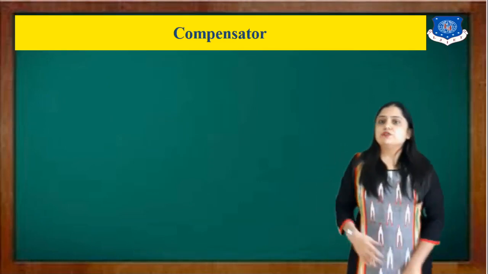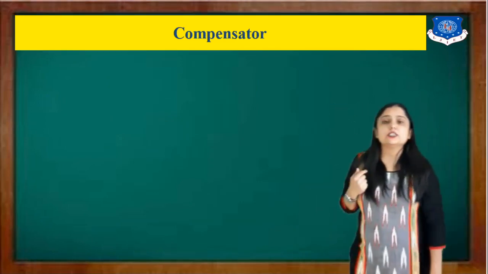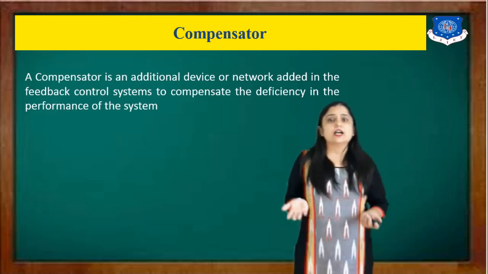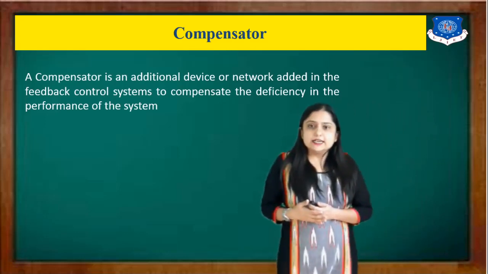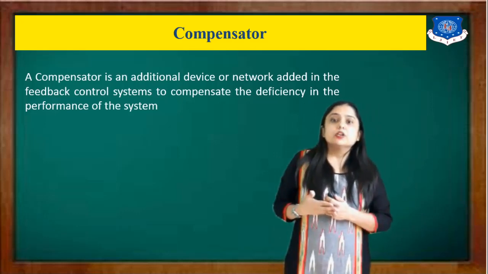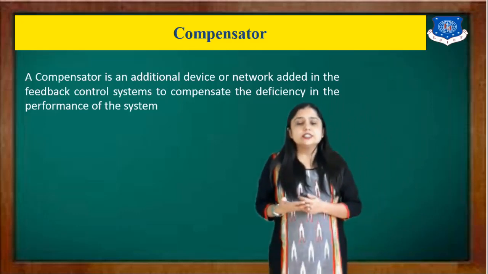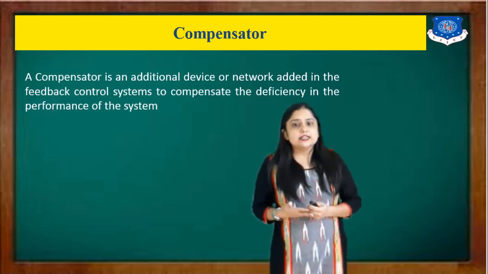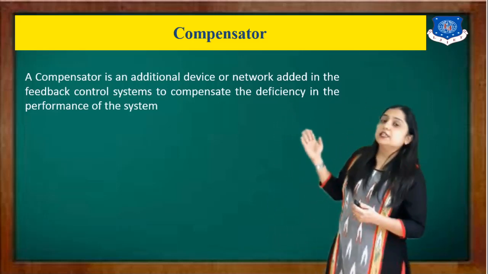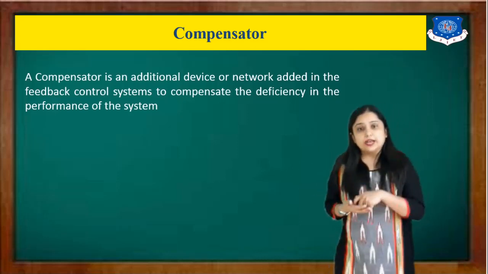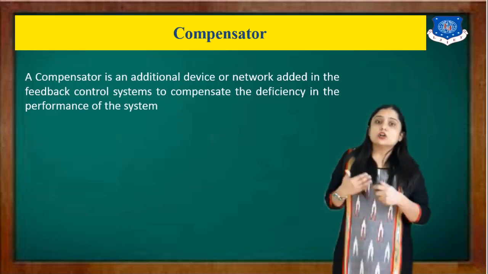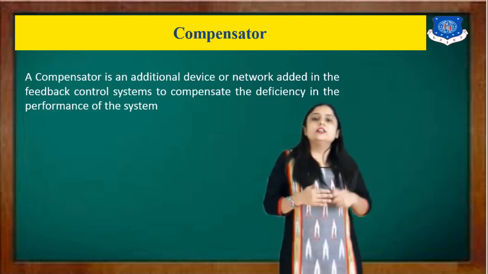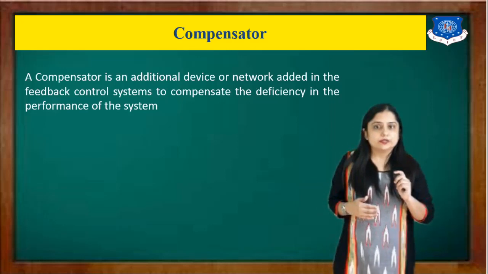First of all, we will discuss what a compensator is. A compensator is an additional device or network that is added in a feedback control system to compensate for the deficiency in the performance of the system. It is an external device that you need to add to achieve your specification, whether it is in the time domain or the frequency domain.